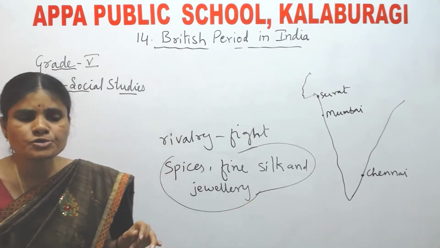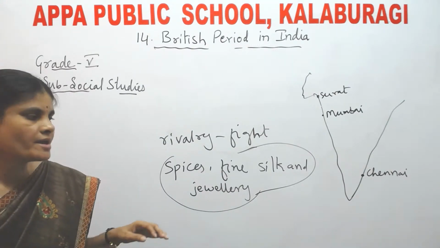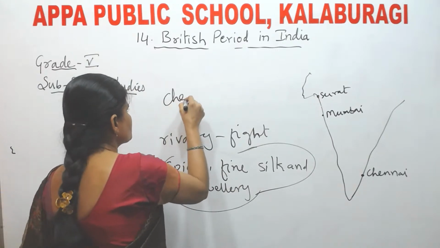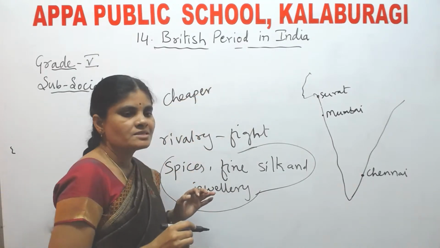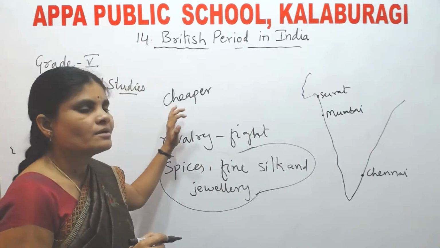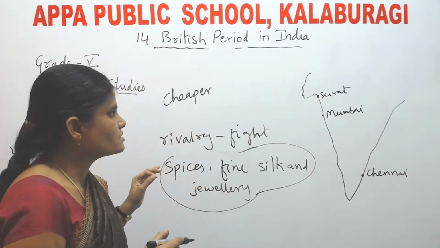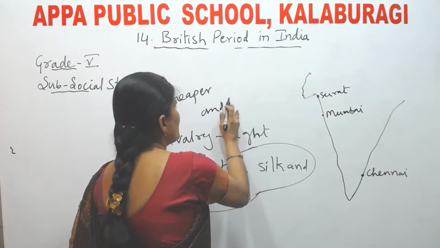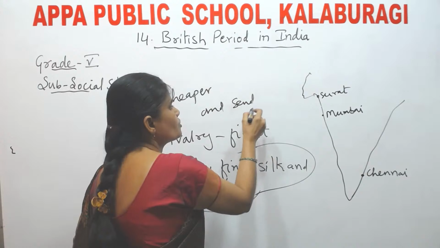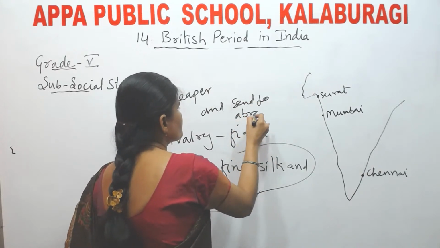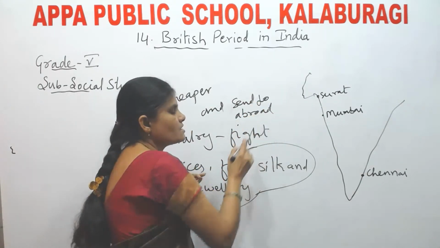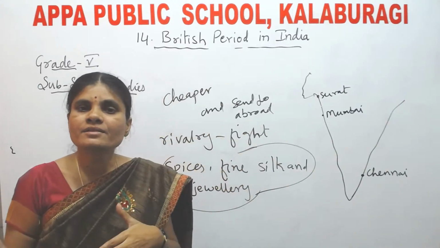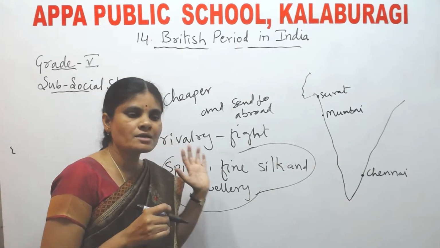That means all the European countries wanted to buy these Indian goods at cheaper prices, that is, at lower prices, and send them abroad, out of the country, where they could sell them at higher prices.